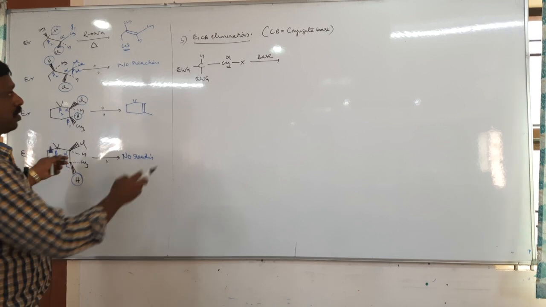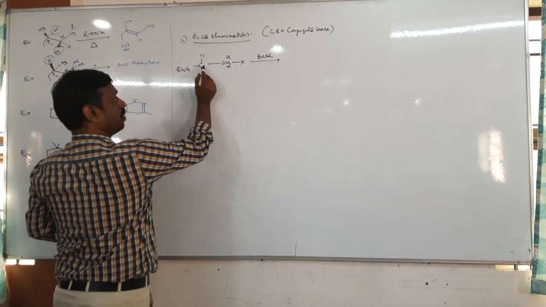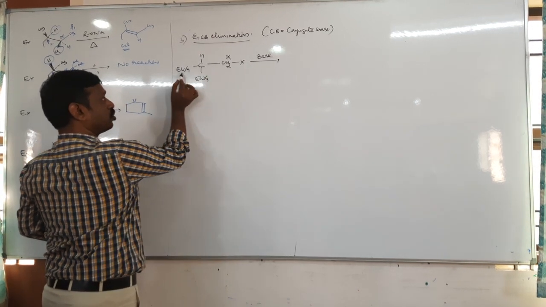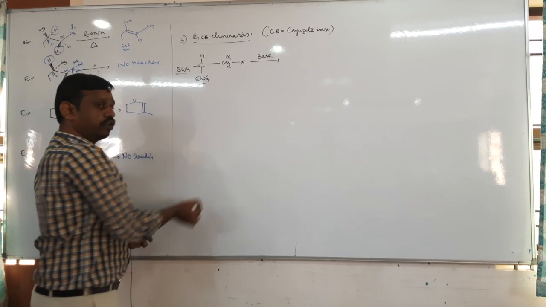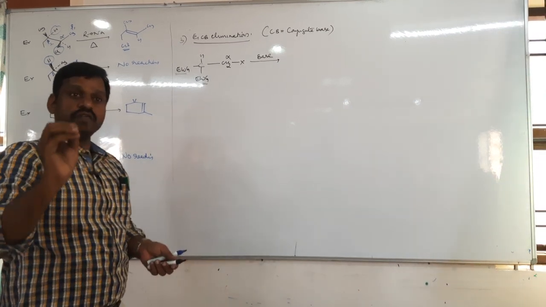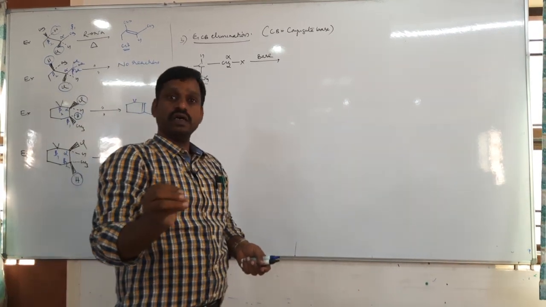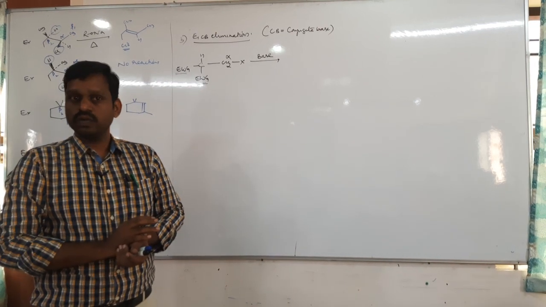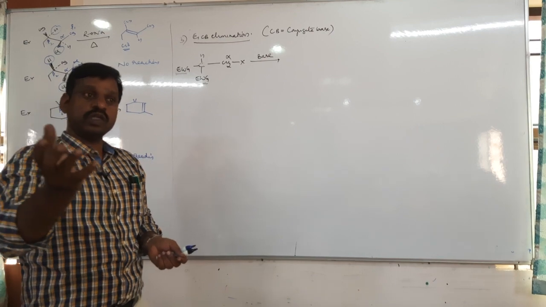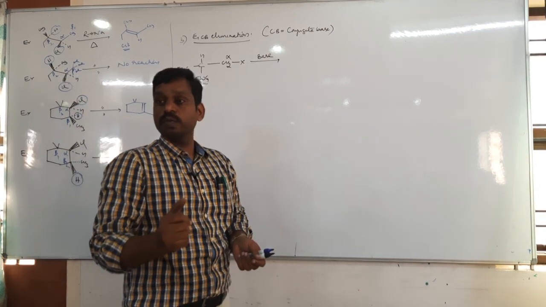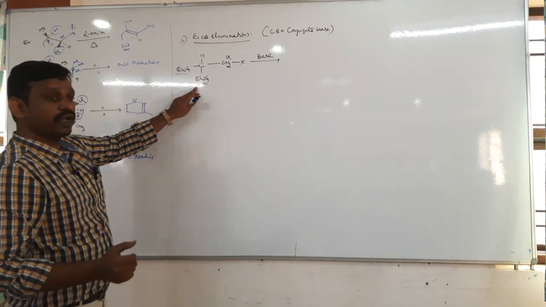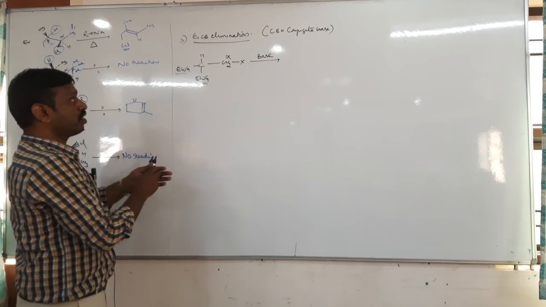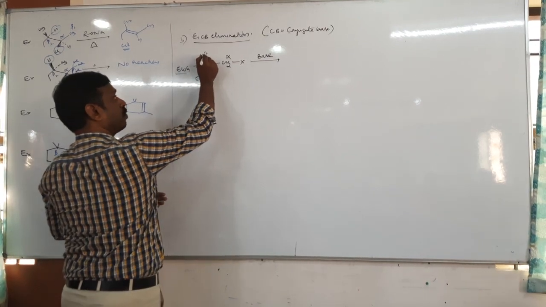The acidic proton, that is alpha, it is beta. The beta carbon is attached to an electron withdrawing group. Do you remember? When an electron withdrawing group is present on a carbon, its acidic strength increases. Acidic strength is directly proportional to the electron withdrawing group. Due to the electron withdrawing group, this proton can come out easily.